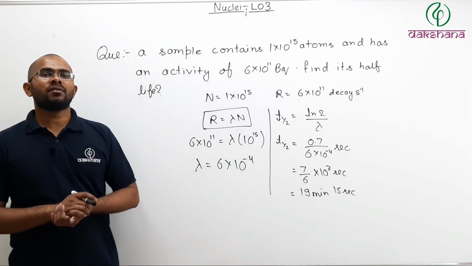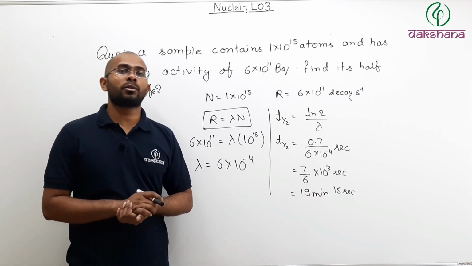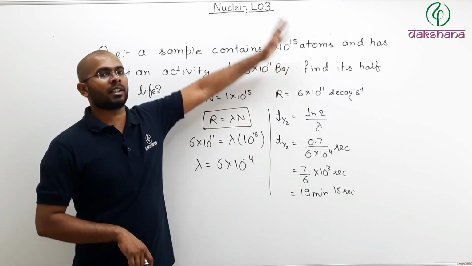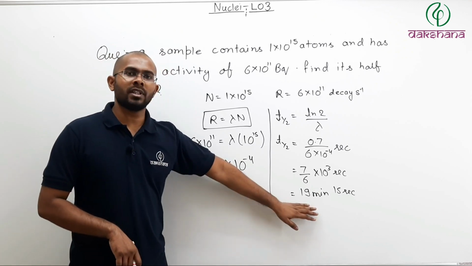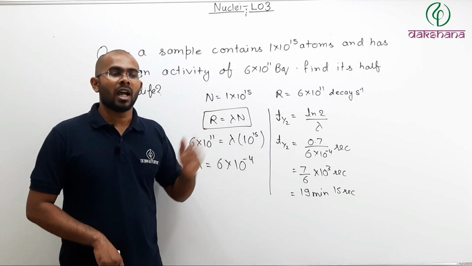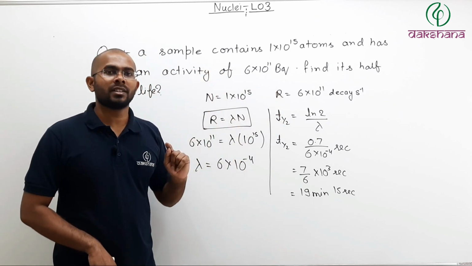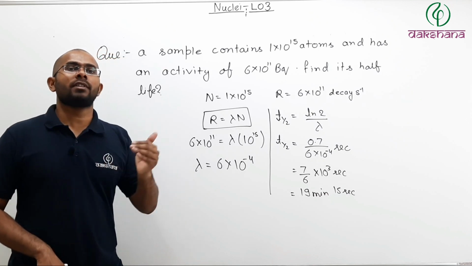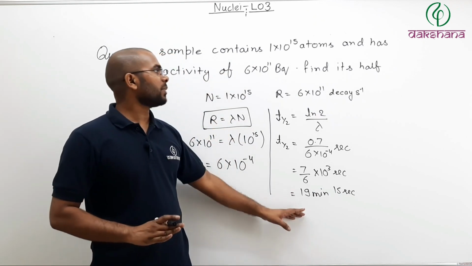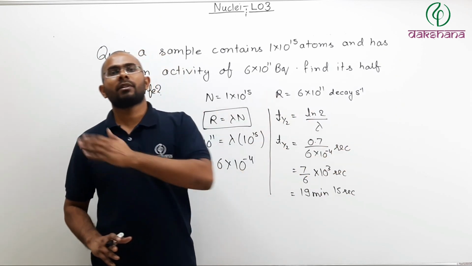Now remember, half-life is the property of element, not the property of how many nucleons you have. So even if I had, let us say, 10 to the power 30 atoms, then also half-life would be same. Activity will change because activity is the property of total number of nuclei. How many nuclei will decay? That is the property of total number of nuclei. But half-life, that is how much time it will take for total nuclei to become half of the initial value, that will depend only on the element. For uranium, it will always be same. For thorium, it will always be that value.